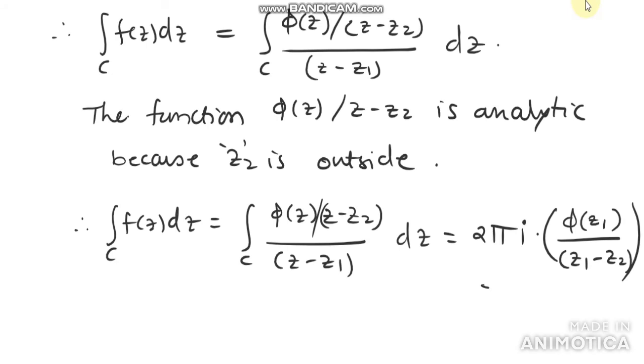This is because of Cauchy's integral formula. These are the three sub cases when the function is expressed as f(z) equal to phi of z divided by (z minus z1) into (z minus z2). So in that case, we have three sub cases and we have studied them here.